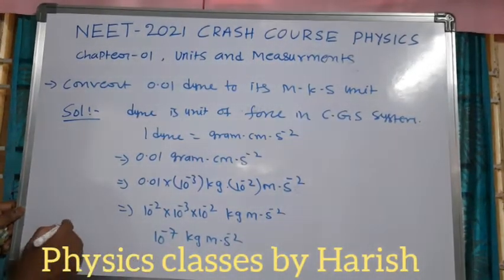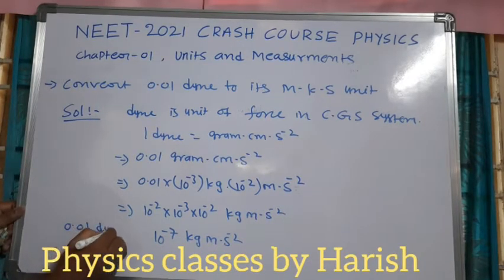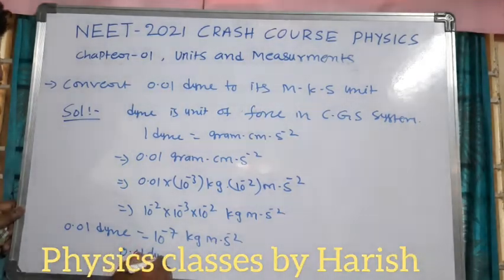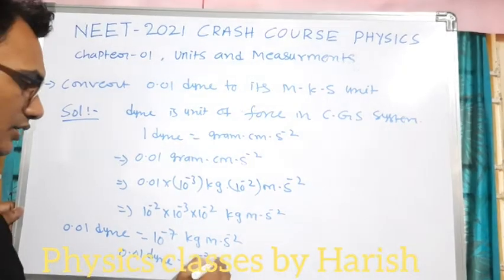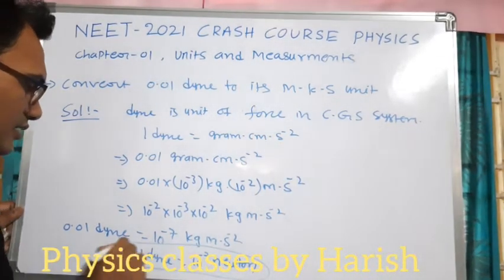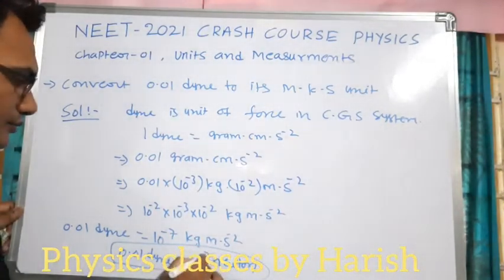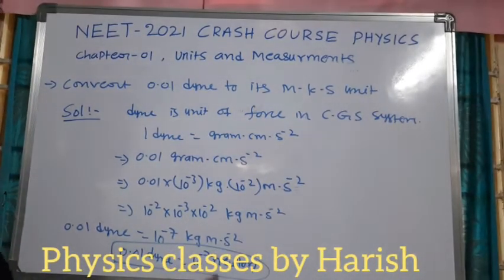So 0.01 dyne is equal to 10 power minus 7 Newton.